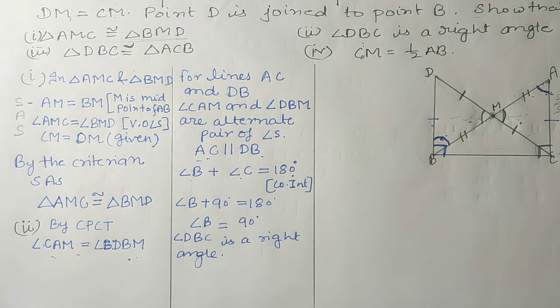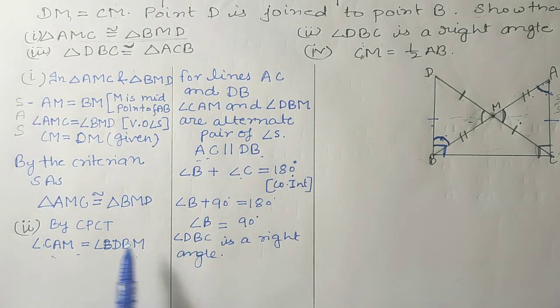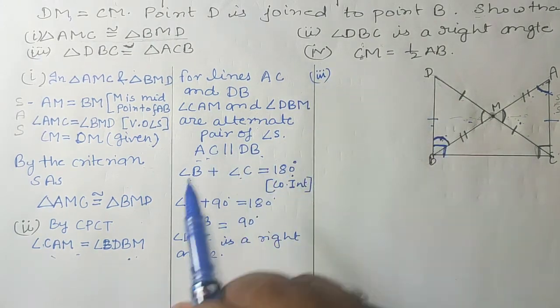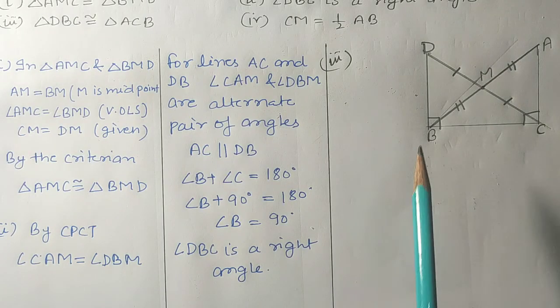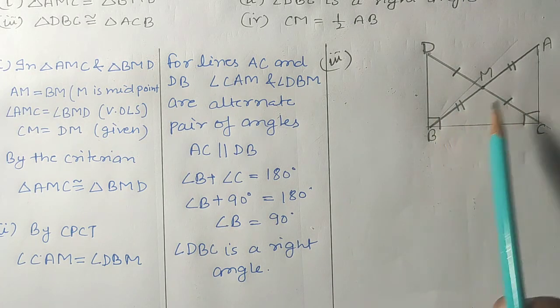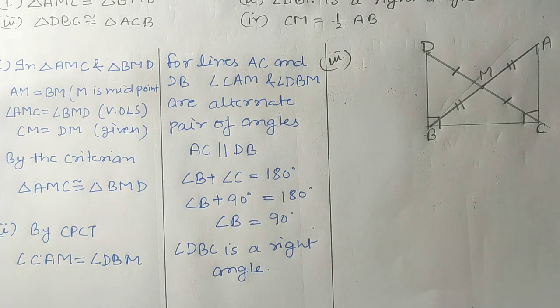Okay students, so this was the second part. Part 1 we solved from here to here and part 2 from here to here. Now we are going to solve the third part. We have to show that triangle DBC and triangle ACB are congruent. Firstly we will think roughly about how these two triangles will be congruent.